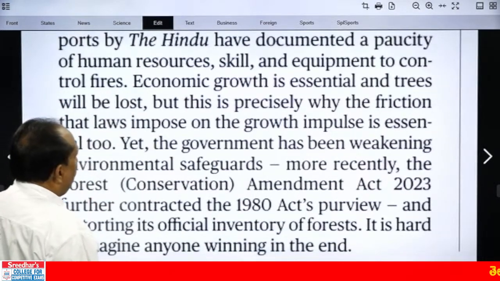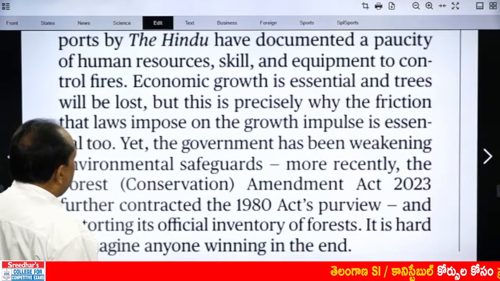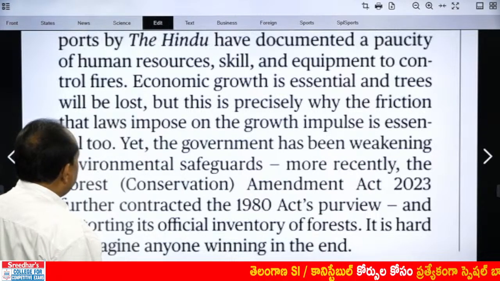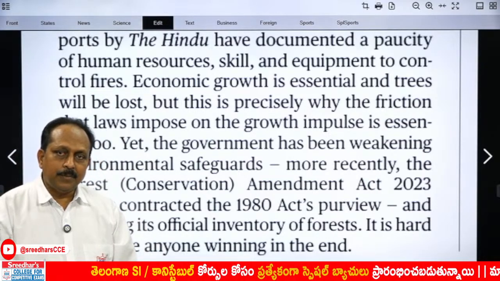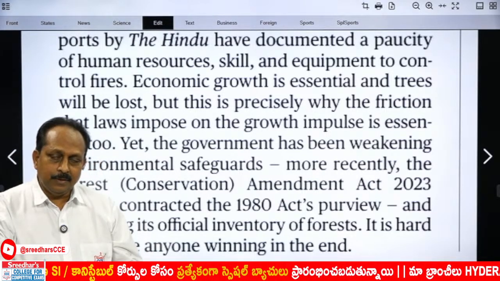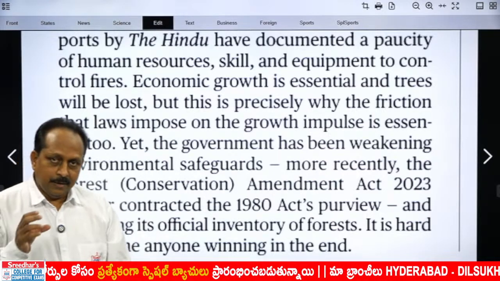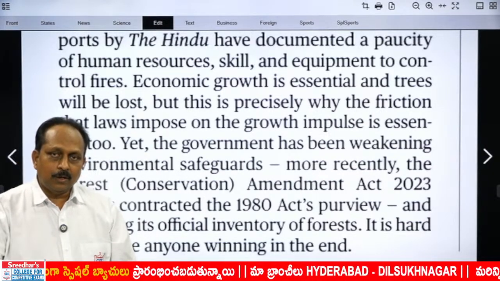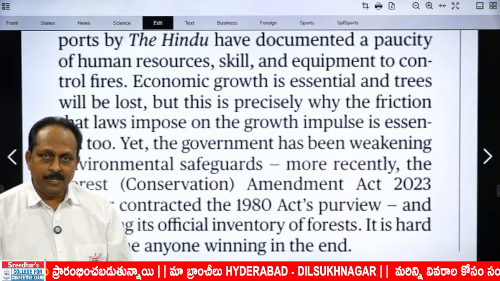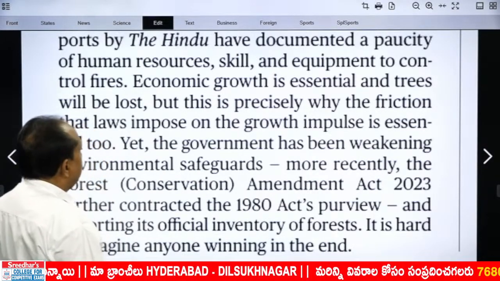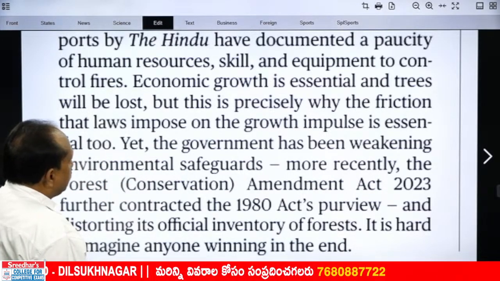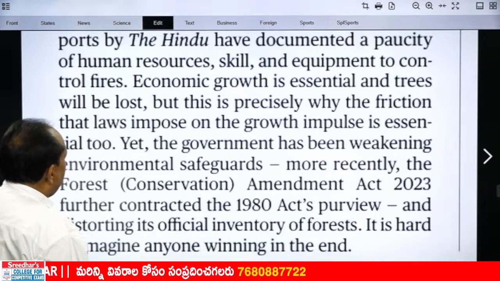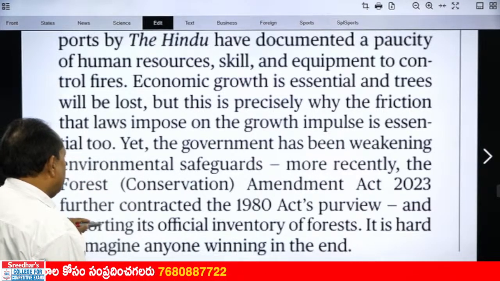Economic growth is essential and trees will be lost, but this is precisely why the friction that laws impose on the growth impulse is essential too. When we want development, there is a saying in English: when you want something, you have to lose something. We want development, so we have to lose the trees. And that is the reason why there is a law to control that urge to clear trees and go in for development.